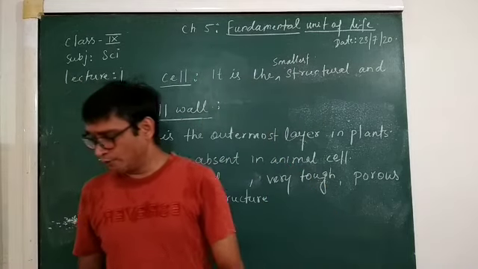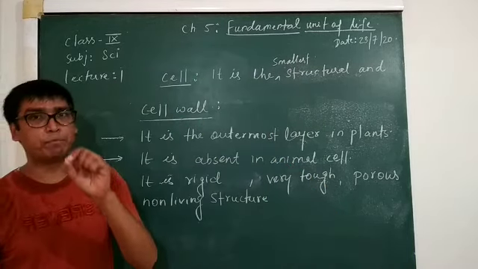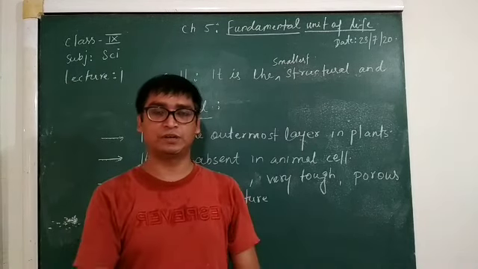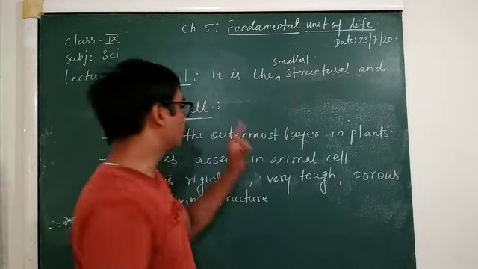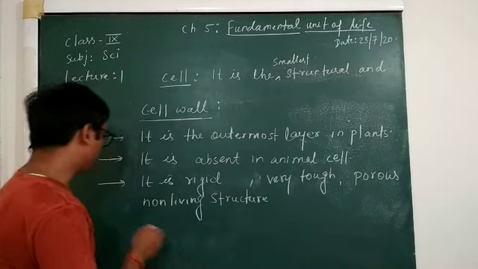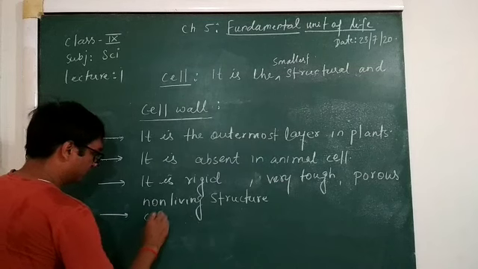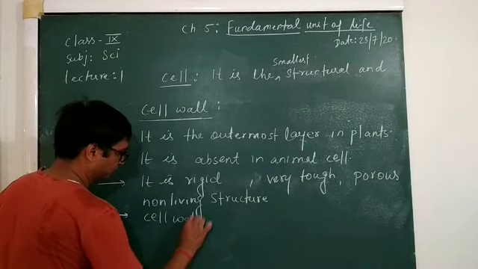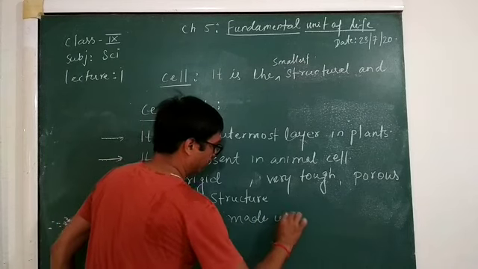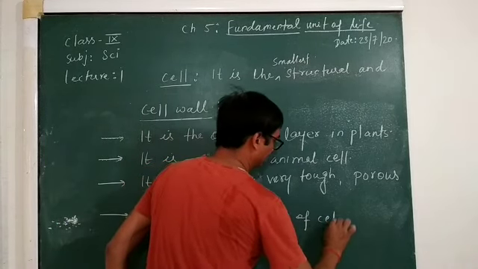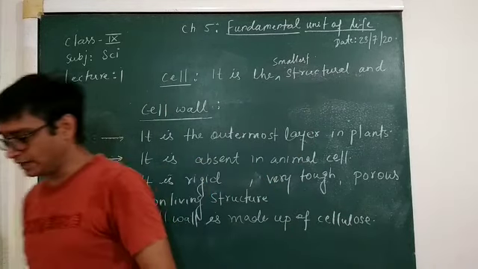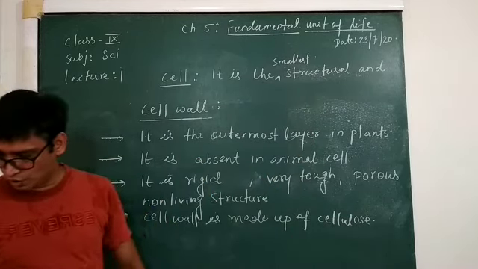Fourth point, the most important point, it is asked: what is the cell wall made up of? So you can say the cell wall is made up of cellulose. Okay, cell wall is made up of cellulose.